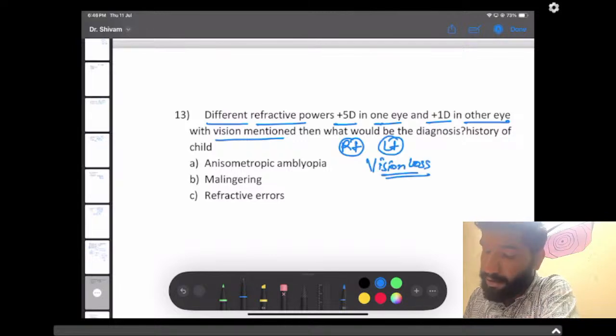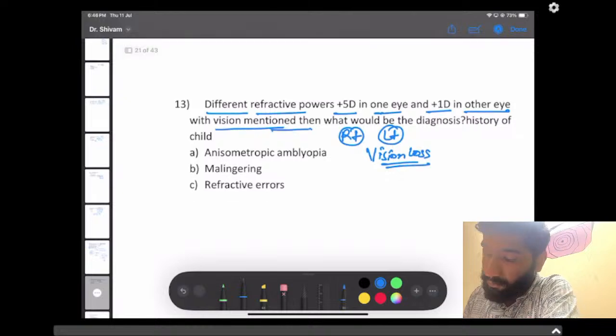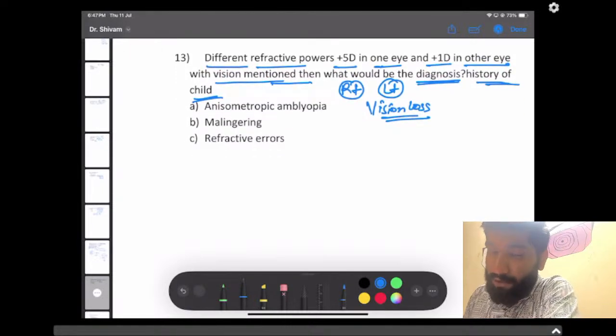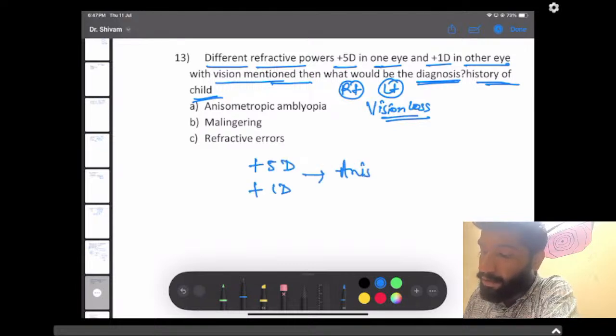As recalled by the students, it was asked the diagnosis of this case, and in that case there was a history of a child. First of all, we will see what the question is. As there are two different refractive errors mentioned, +5 diopter and +1 diopter, it has to be anisometropic.